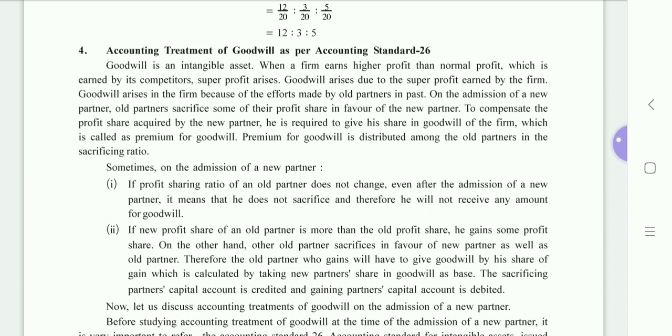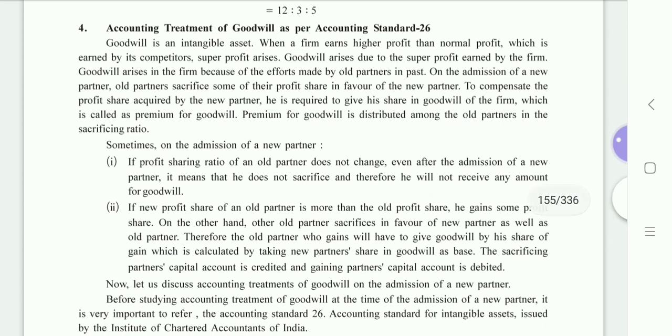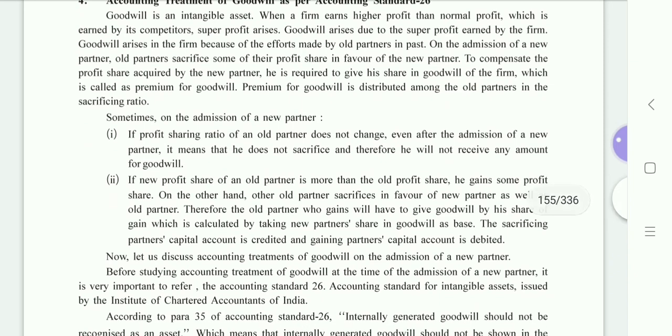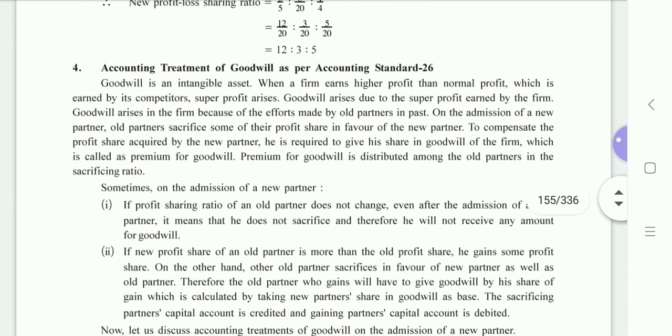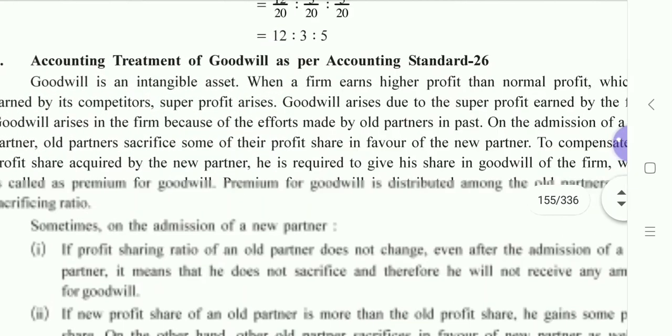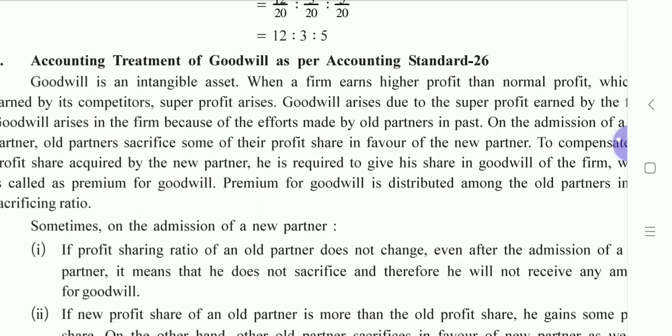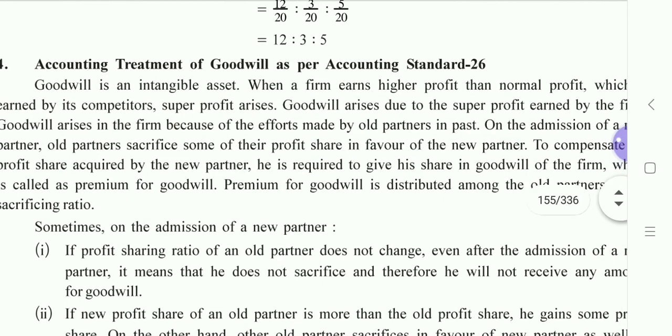Now, while solving a long sum and its adjustments, there is an adjustment of goodwill, which is the topic for today: how much amount of goodwill is brought by a new partner and its accounting treatment. So in today's video, we are going to learn about goodwill and its concept, its accounting treatment in detail.